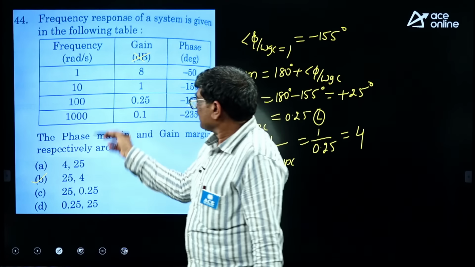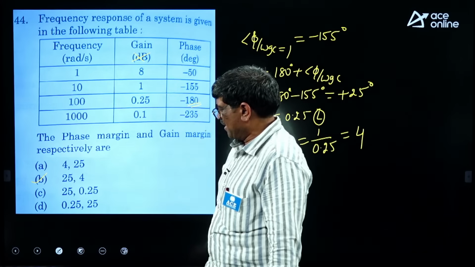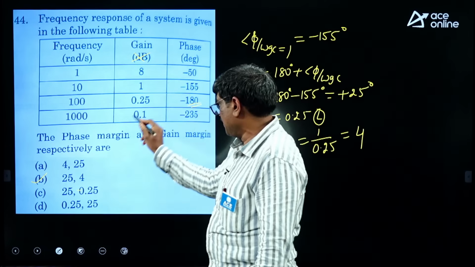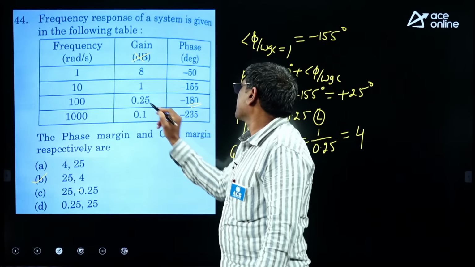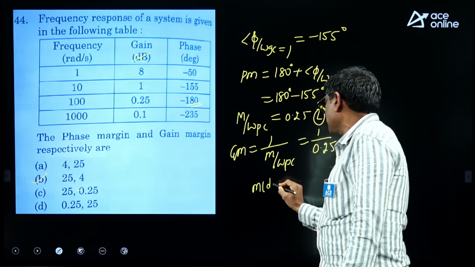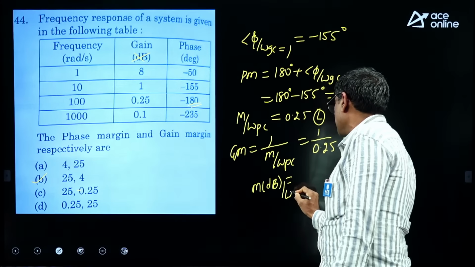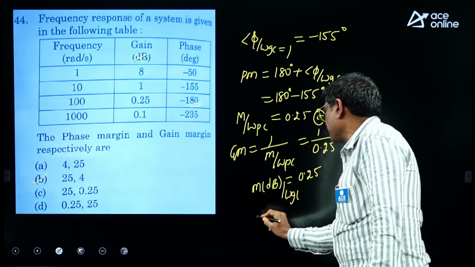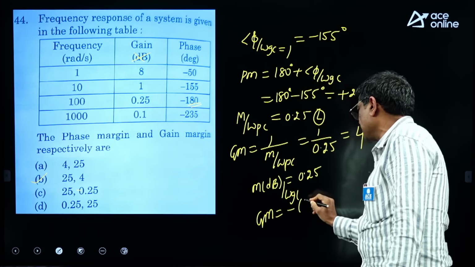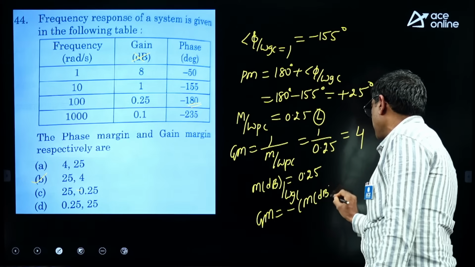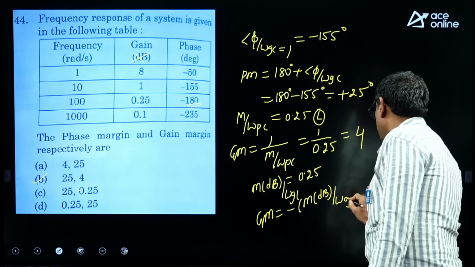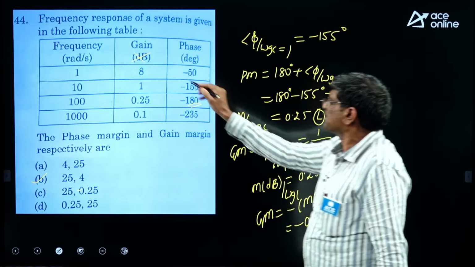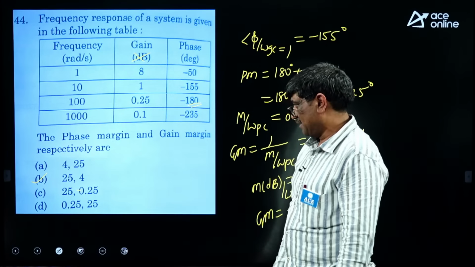So that means I think it is what? 4 and 25 and 4. Next, otherwise in option C a minus sign should be there, in case dB is considered. So if we consider the magnitude in dB at omega PC, consider 0.25. The gain margin formula is what? Gain margin is nothing but minus of the magnitude in dB at omega PC. That means there should be minus 0.25. That option is also not there. So that means it must be a linear scale only, not the dB scale.